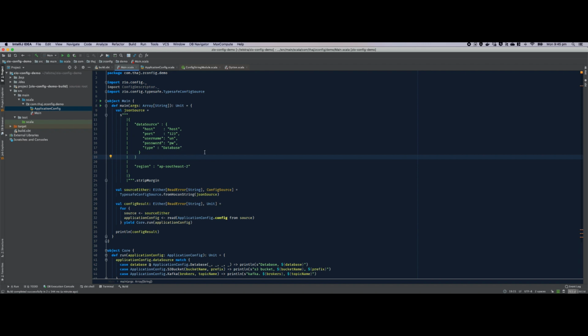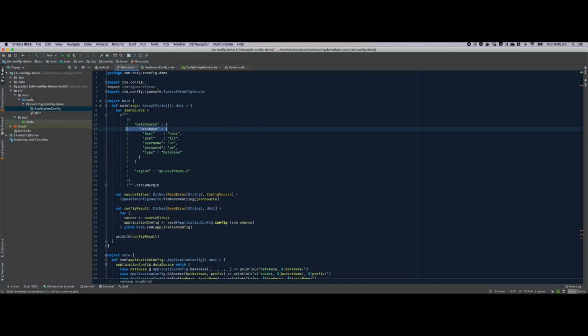Pure config is another great library to retrieve config, and it has many of the features which I have been talking about with respect to zio-config. But in pure config, you need to give that representation. zio-config also works with that representation, but you just need to let the auto derivation know that, hey, have this structure.